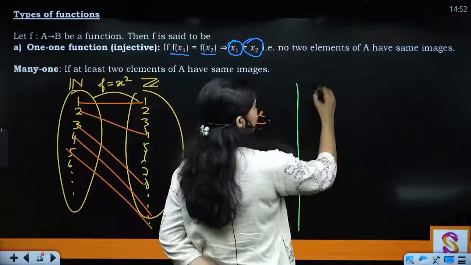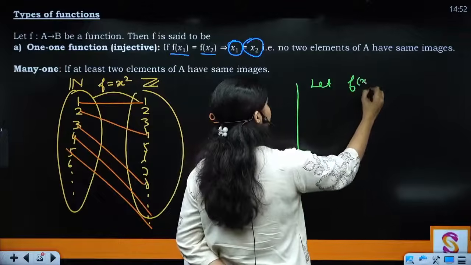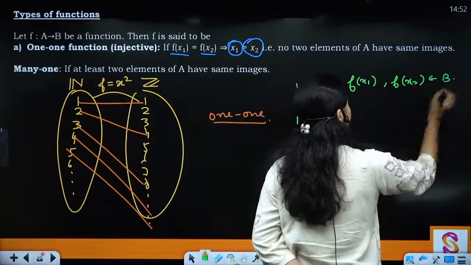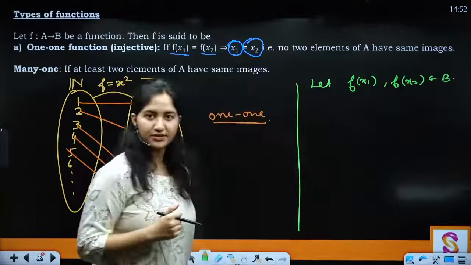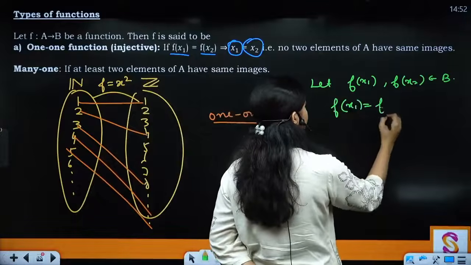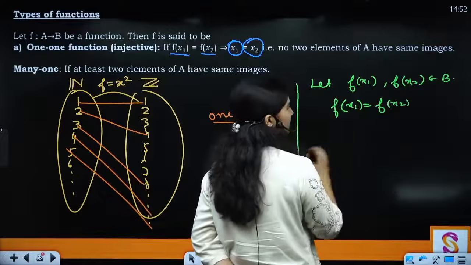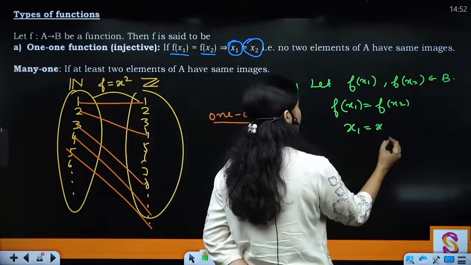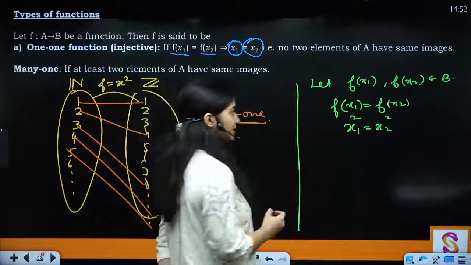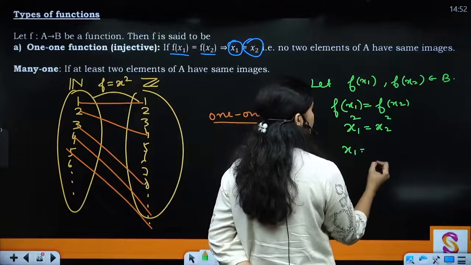We take, let fx1 and fx2 belong to B. These are the outputs, and assume that fx1 equals fx2. So in this case, what is happening? x1 squared is going to be equal to x2 squared. So this is going to be x1 equals x2.